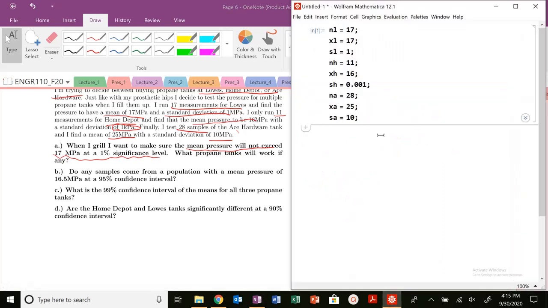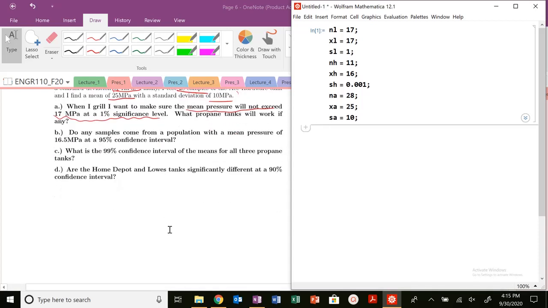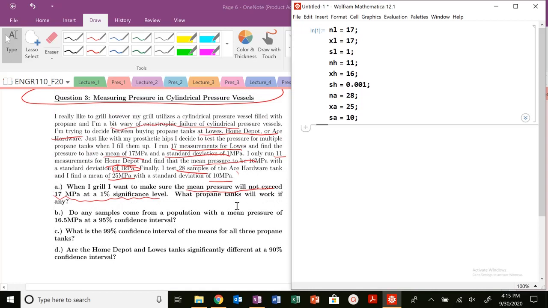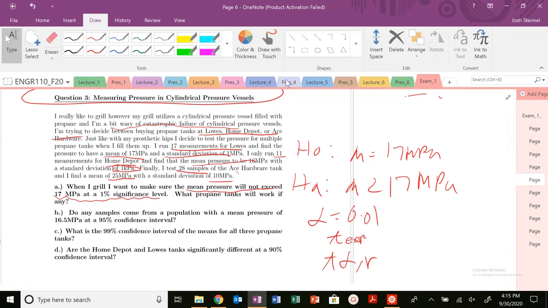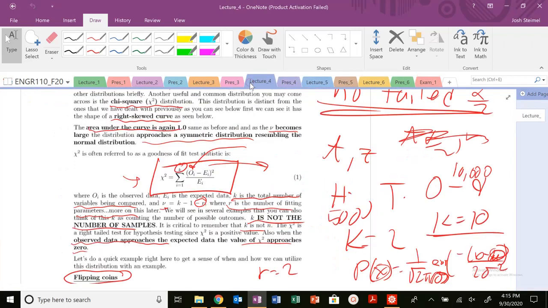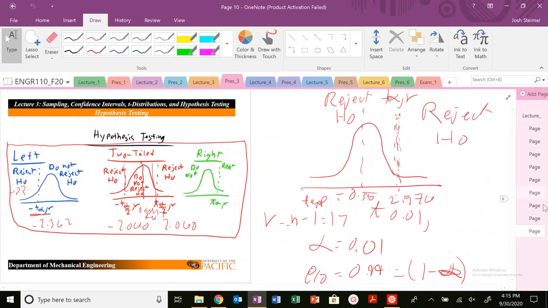Let's go ahead and find some of those values. For Lowe's, I need t of 0.01 with nu of 16. I'll show this for one example, and then we'll stop looking them up each time. Let's go to our lecture 4 presentation here.